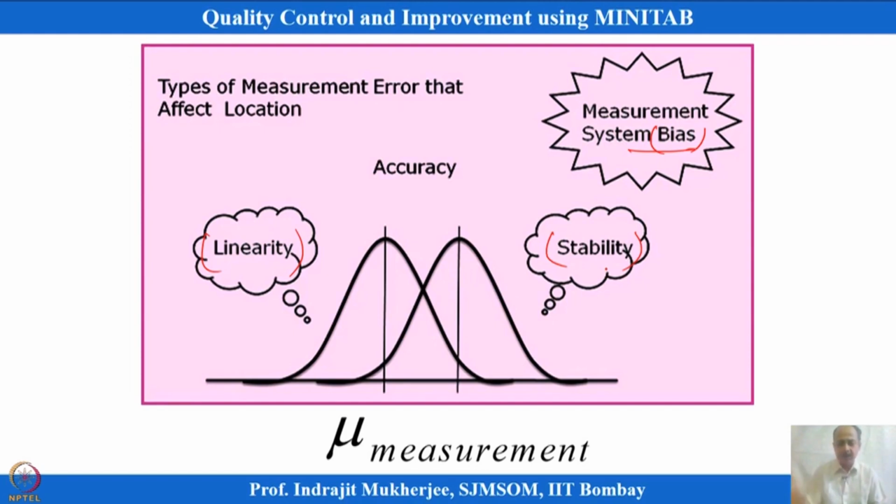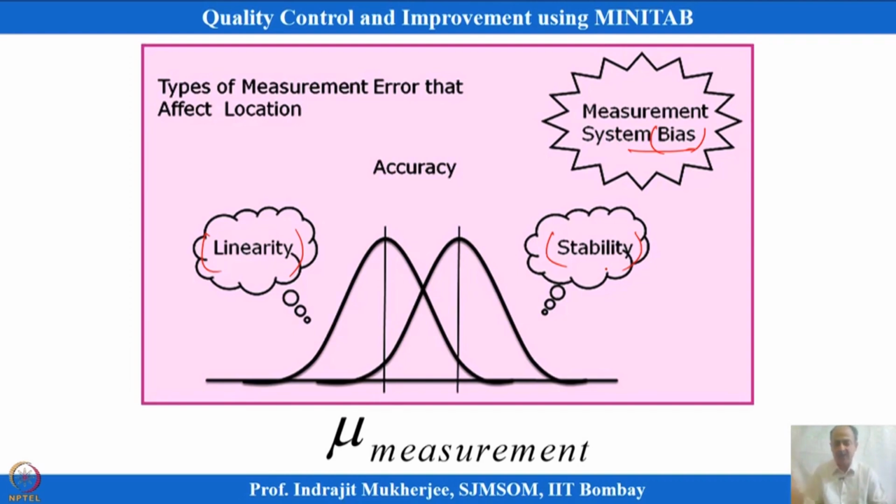Okay. And if there is any error, the mean will shift from the true measurement. So, there will be bias. We want the bias to be near 0. And linearity is the total scale of measurement that we have for this instrument, and everywhere the bias should be close to 0. So, it will not be significant at different ranges of measurements that we are taking from the instrument. Okay, we will go into the details of that.